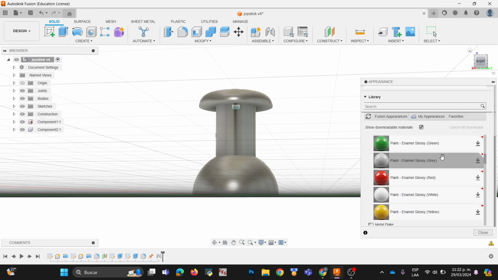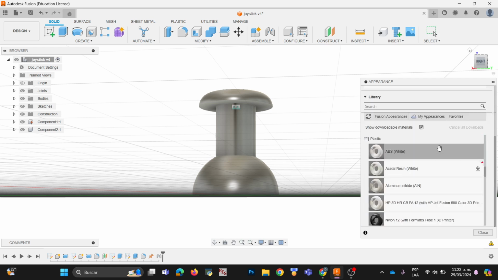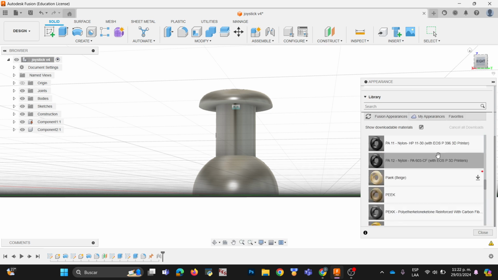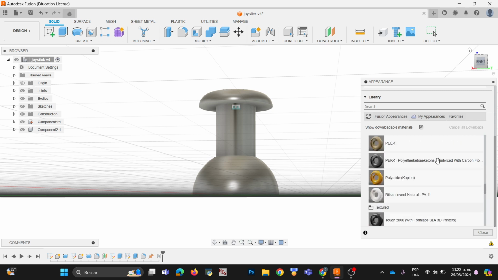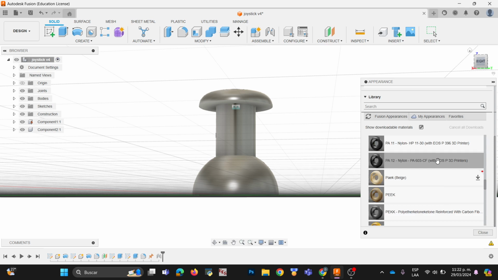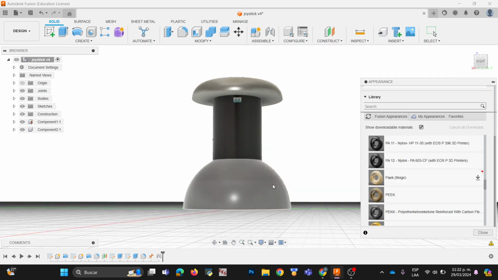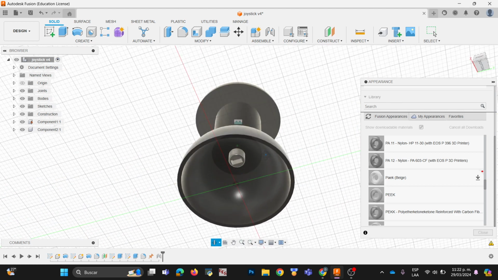And now we will go down from here, plastic, and we will put this from here, nylon, to 3D printer. And now for this part here, we will add the same material.